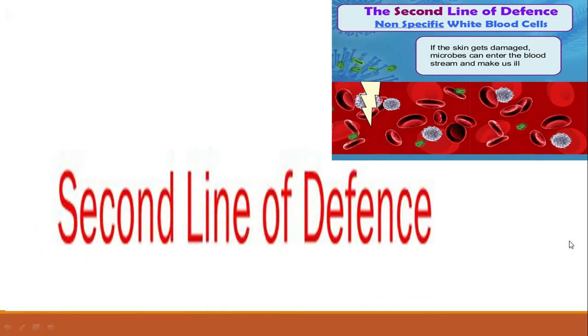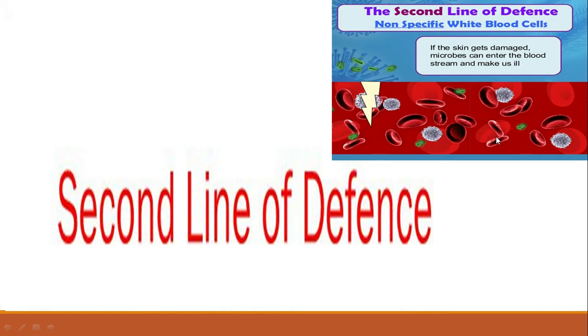Now, as we have studied previously, the first line of defense includes skin, which acts as an impenetrable barrier against microbial invasion. Then we have also studied the mucous membranes of the digestive tract and respiratory tract, which act as impenetrable barriers against pathogens. So skin and mucous membranes act as barriers against microbes. Now if the skin gets damaged, microbes can enter the bloodstream and make us ill.